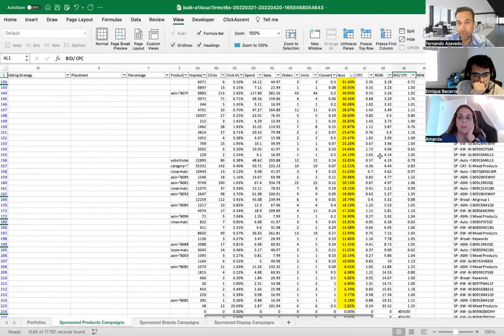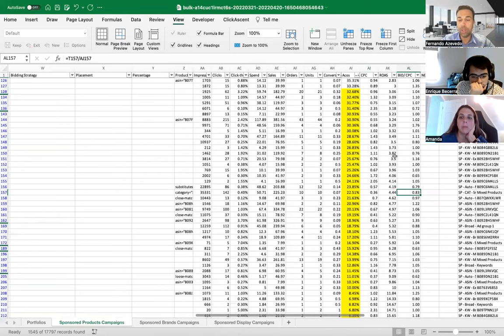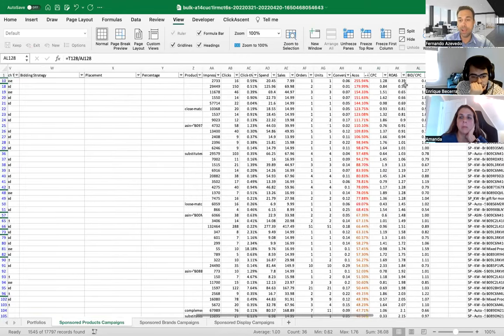So when you look at this ratio for the good guys, the guys that have low ACOS, if we are below 1, that means we're not bidding high enough. So this will be an example here. We're not bidding high enough. We're not bidding high enough. So when looking at low ACOS, you want a number that's bigger than 1. When looking at high ACOS, you want a number that's smaller than 1.